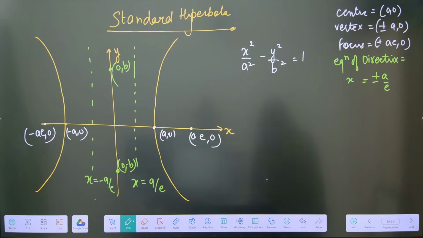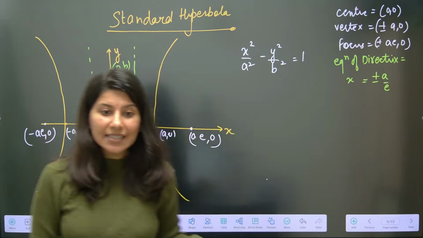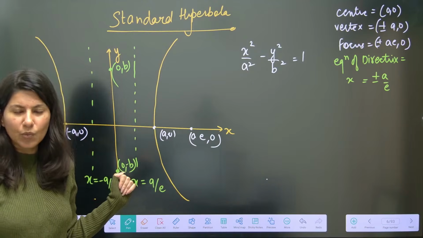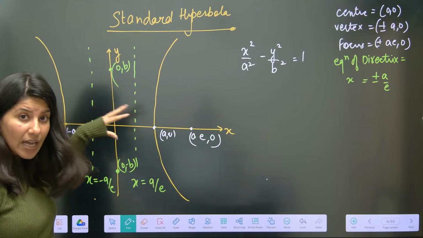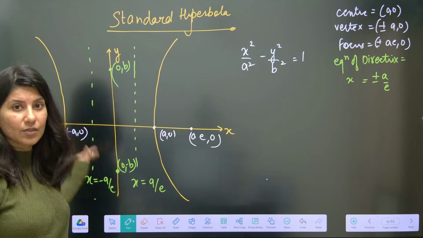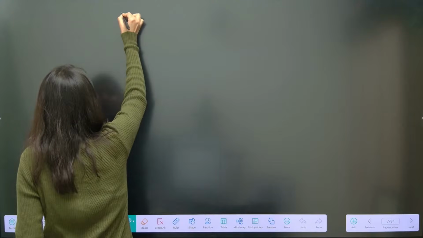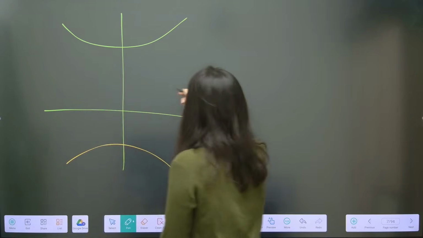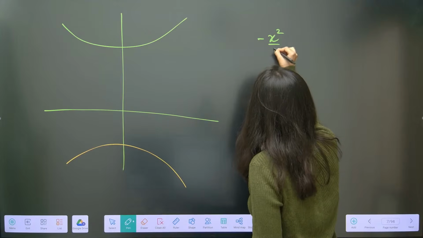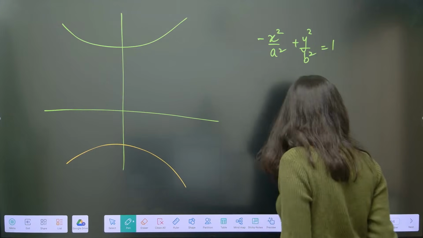Alright. This is the standard hyperbola. Now, this is what we call a transverse hyperbola. What is a transverse hyperbola? A hyperbola which intersects the x-axis, and is not intersecting the y-axis. But we have another hyperbola, which is the conjugate hyperbola. Conjugate hyperbola looks like this. The equation of conjugate hyperbola is minus x square by a square plus y square by b square equals 1.